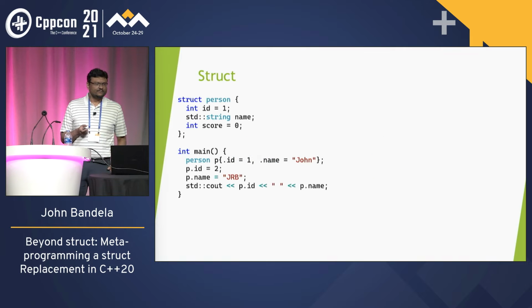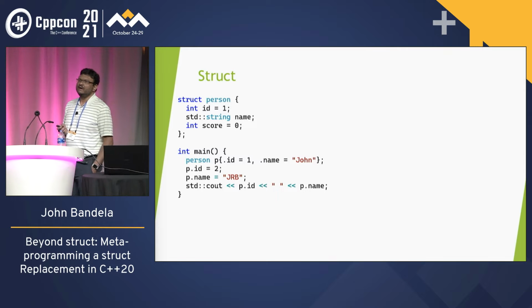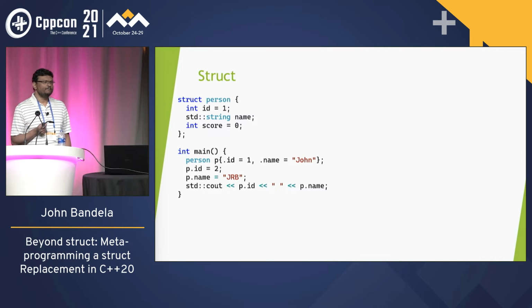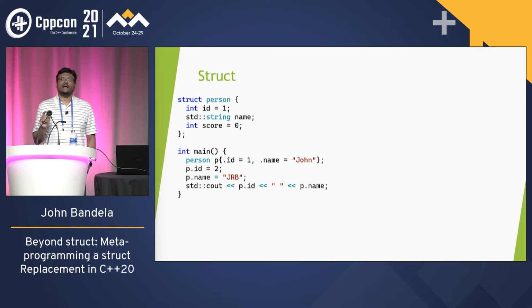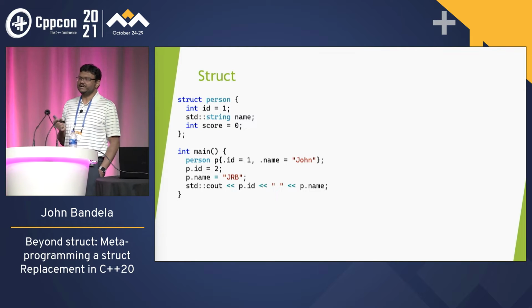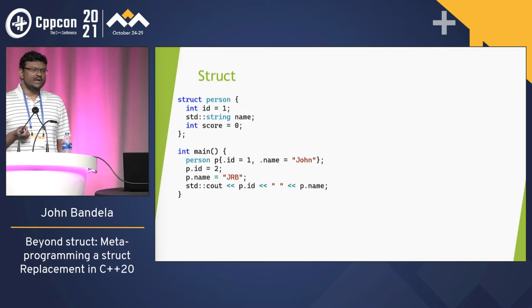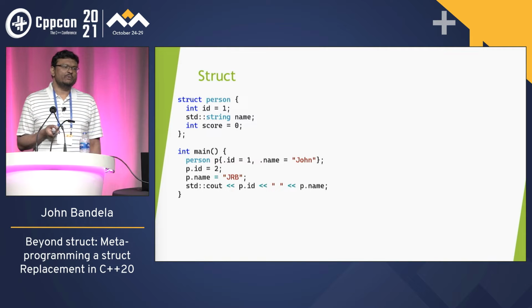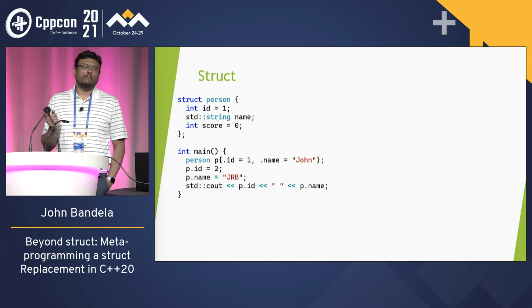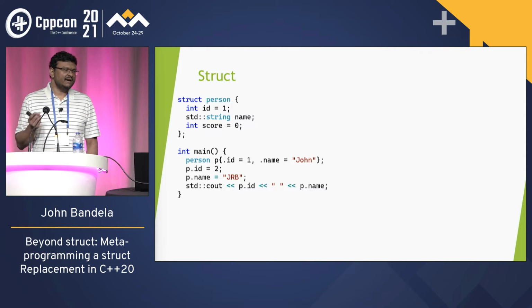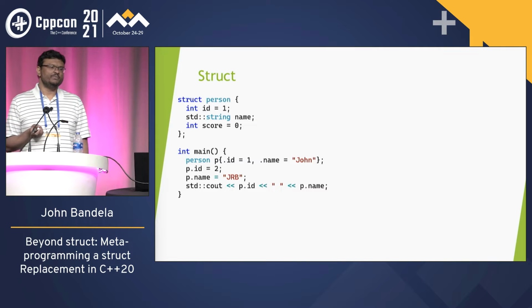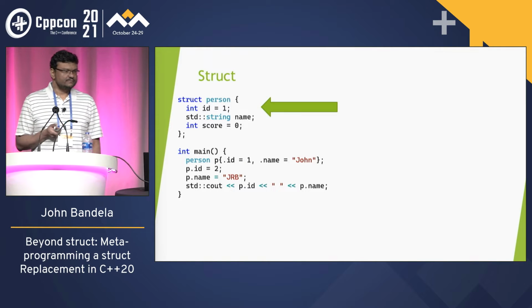All right. So let's look at something that we're all familiar with, our struct, right? We'll just look at it without any member functions or constructors, and see what we can do with it. So we can have a struct, and just to make it simple, a person. It has an ID, a name, and a score. Maybe you're writing a game or something like that. So what can we do with it?